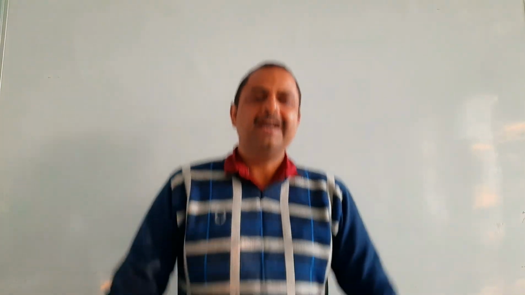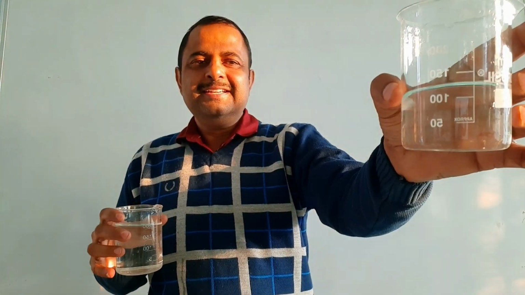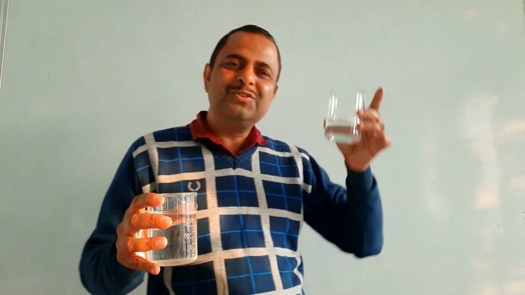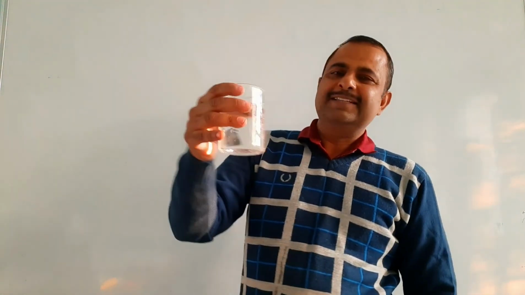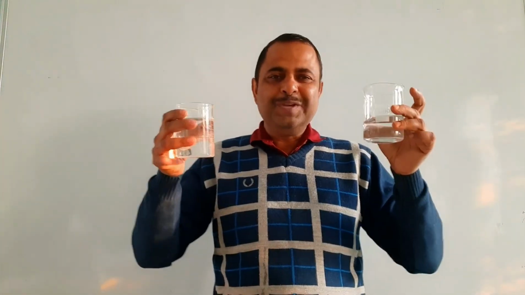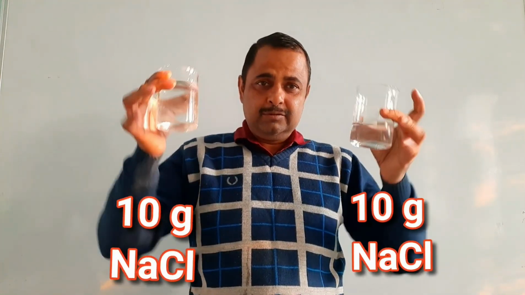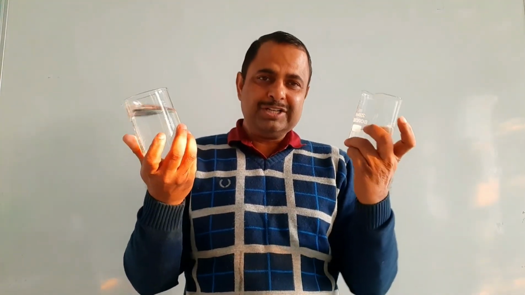What's the concentration? Let me take one example. I have two beakers. See, in first beaker it's 100 ml solution of common salt and second one 200 ml solution of common salt. In both beakers quantity of sodium chloride is same, 10 gram, 10 gram, but which is more concentrated?